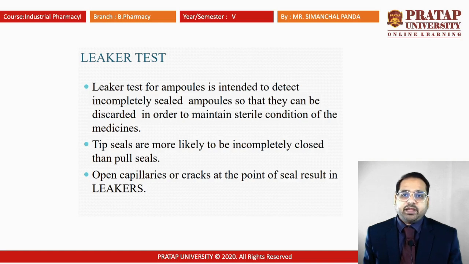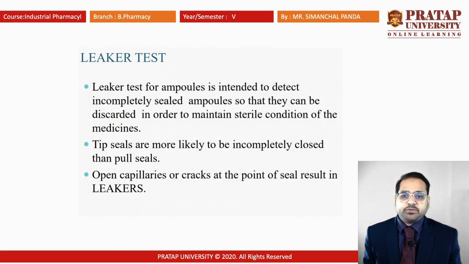In order to determine the leakers, a colored vessel is taken. That means you have to take a vessel, take water, and add some amount of color. Generally blue color is used. The ampules are put inside this container, and we have to wait. After a particular time, if the color inside the ampule changes to blue, then it will be considered a leaker. That means it has some leakage, so it has to be rejected.